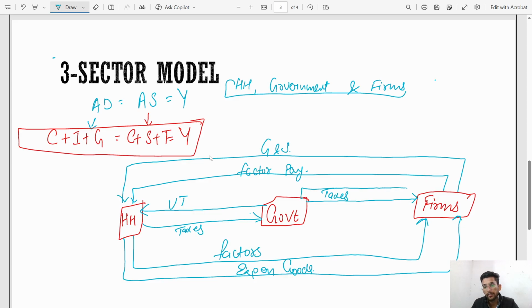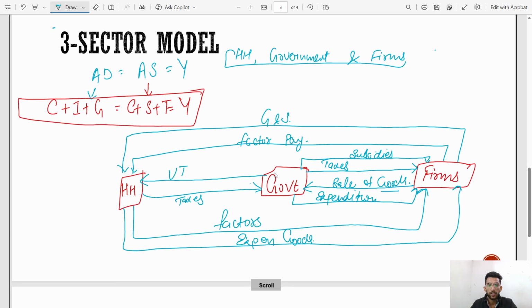Also, it will give subsidies for production. Firm will sell goods, but government also does expenditure on goods from firms. Expenditure, here sale of goods. So this is the three sector economy where household, government, and firms, the three agents interact with each other.